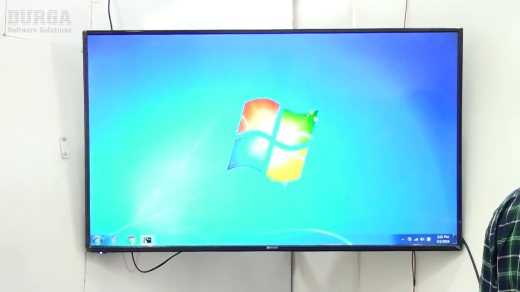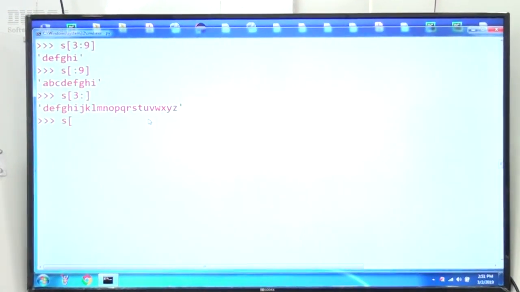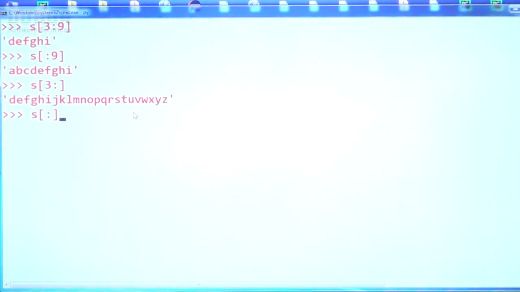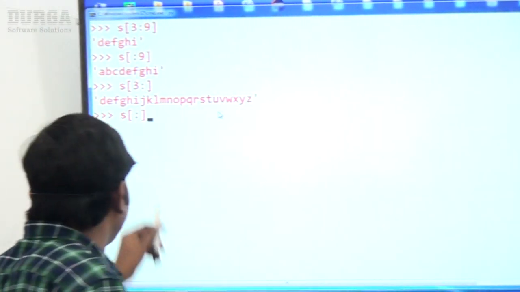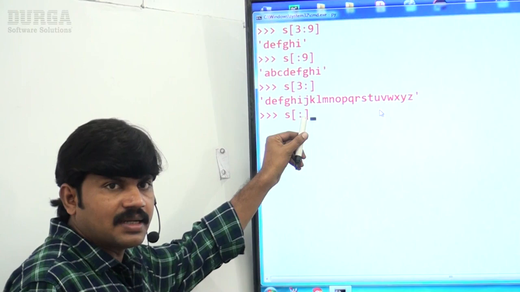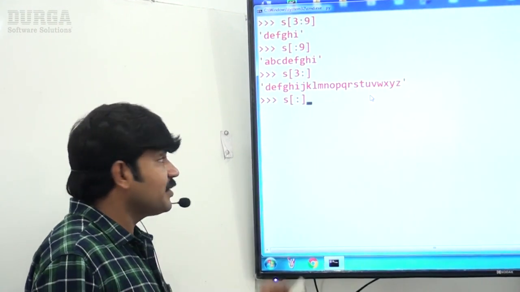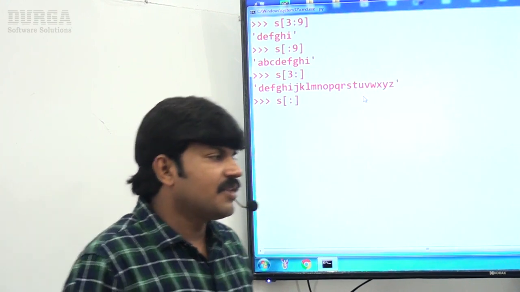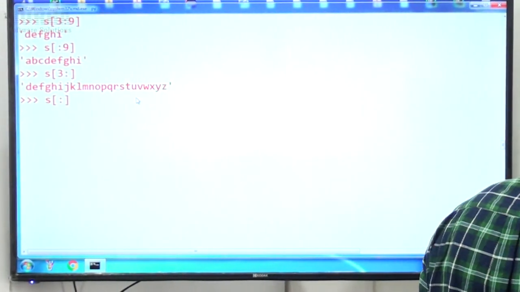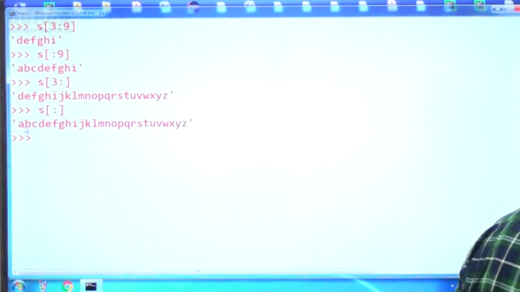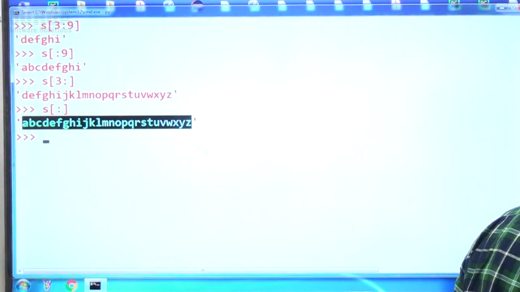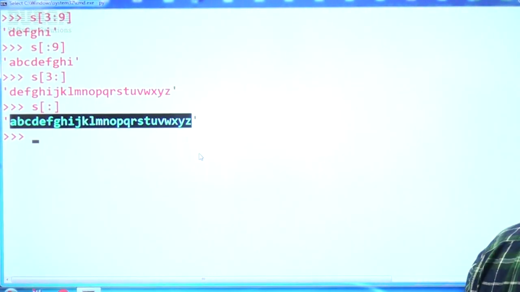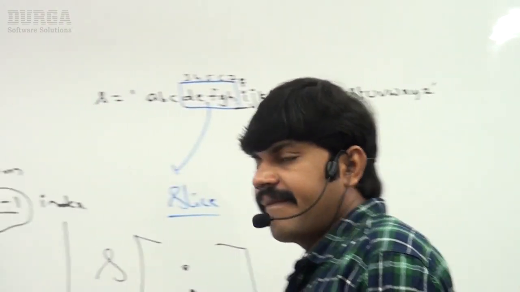Have a look once at this terminology, sir. I'm taking S of colon, that's all. I didn't specify the begin index and the end index, I didn't specify anything, sir. Then the total string by default is going to be considered. Let me cross check, friends. Here, have a look once. A, B, C, D up to Z, the total thing by default got considered. This is nothing but slice operator behavior.